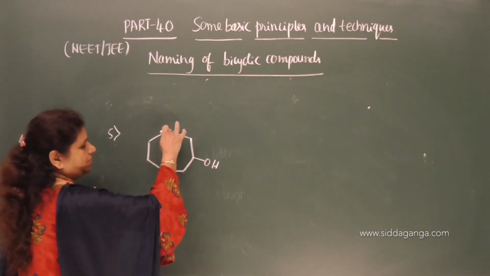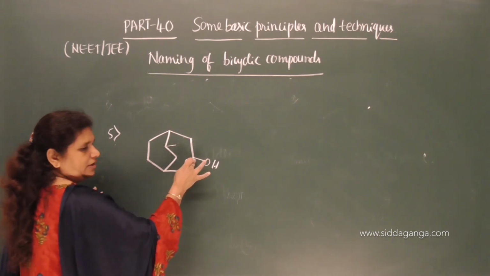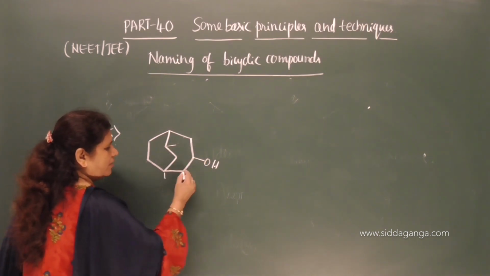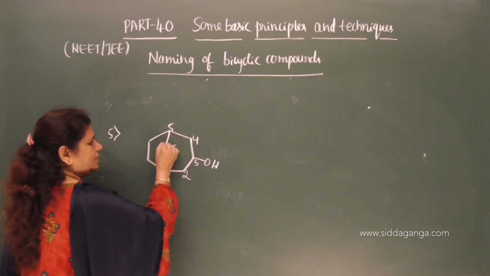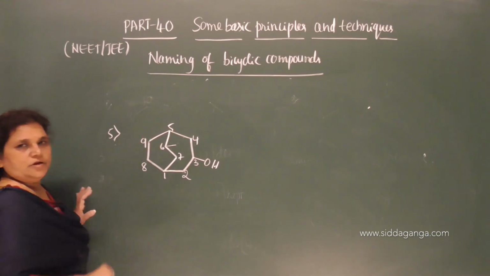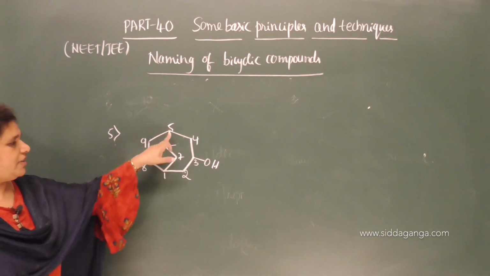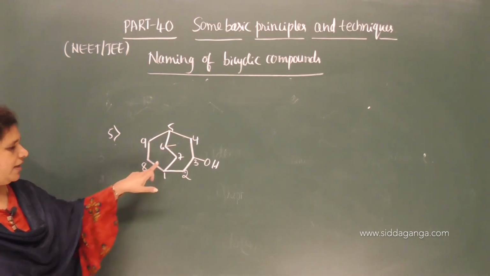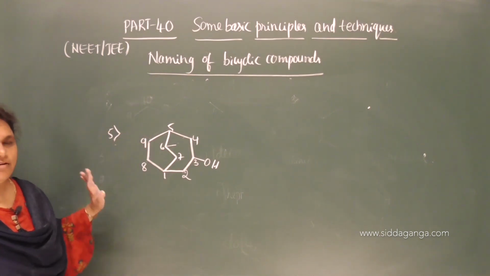If you give the number from this end, 1, 2, 3 remains the same. So 1, 2, 3, 4, 5, 6, 7, 8, 9. So this is how we can give the number. It ends with this, and I followed this path and then the next path. So this is the numbering of the ring.